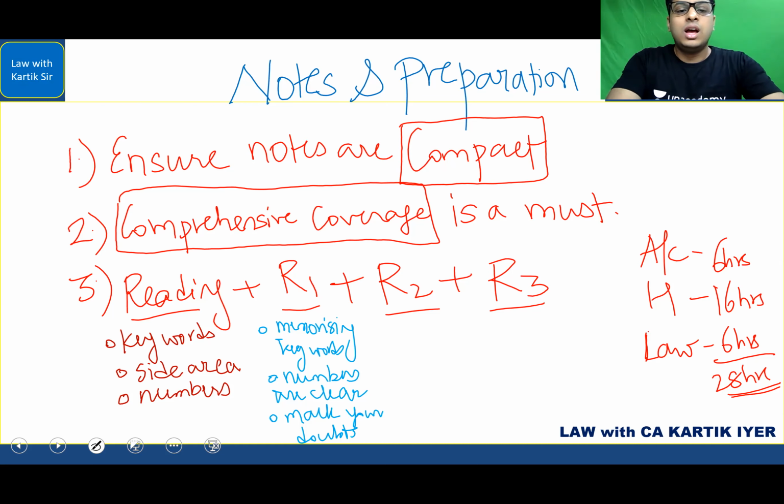Now comes revision 2. Revision 2 is just building up. After revision 1, you have already reached your 40 marks level, because that is the kind of learning you will go with. Even if you do reading plus revision 1, 40 marks is okay, you will get it. Now you are trying to build up and take it to around 55 to 60 marks.